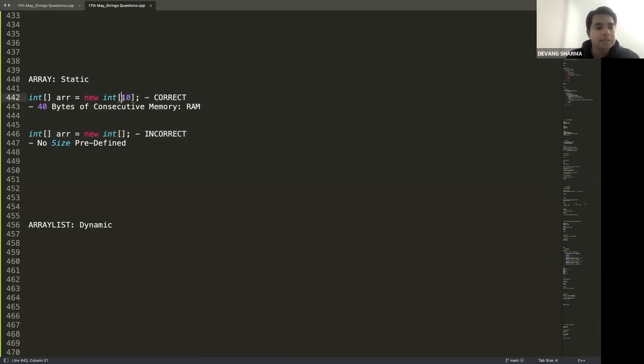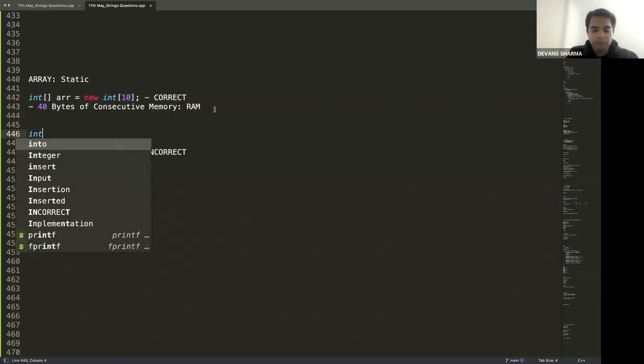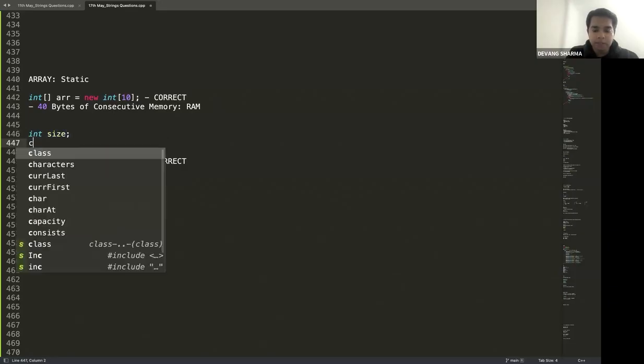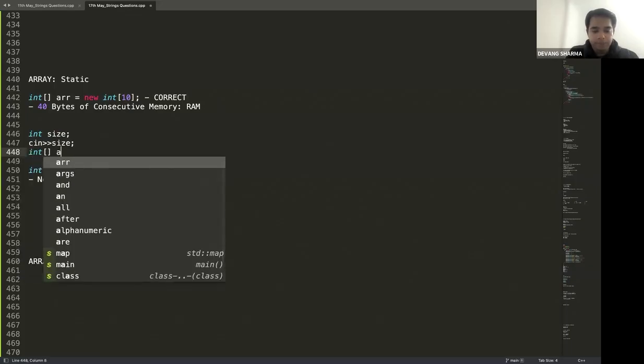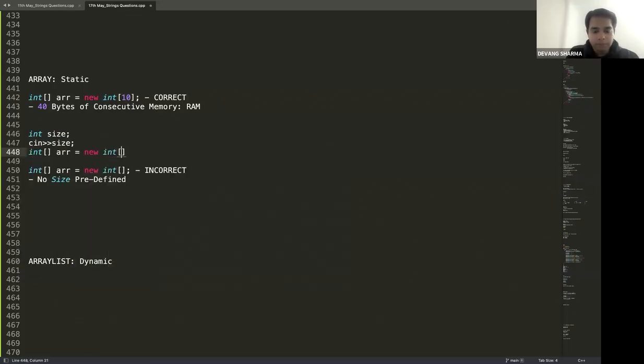There you can also categorize two more cases. Either you can pre-book it or you can buy it at the cinema itself. If you pre-book it, this is the kind of pre-booking. If you want to take it at the cinema itself, it means you take it from an input variable and then decide. So I can also do something like this: integer size, input that size, whatever it is, and then integer array equal to new integer size. This is also fine, as long as before we hit this line you have that exact value, it is completely okay.